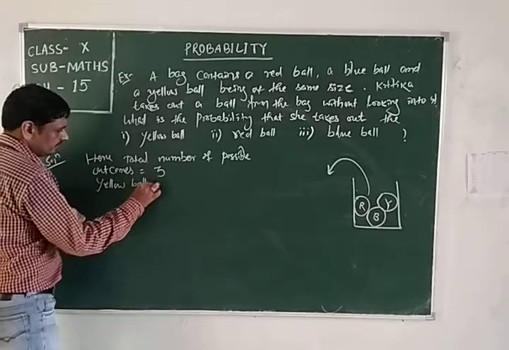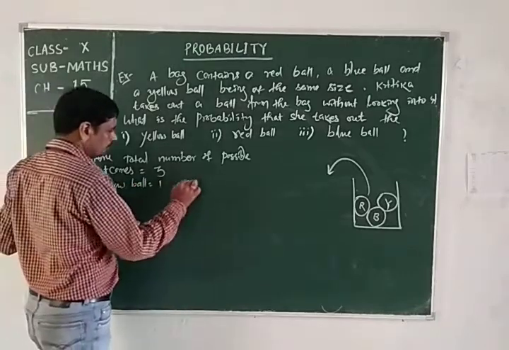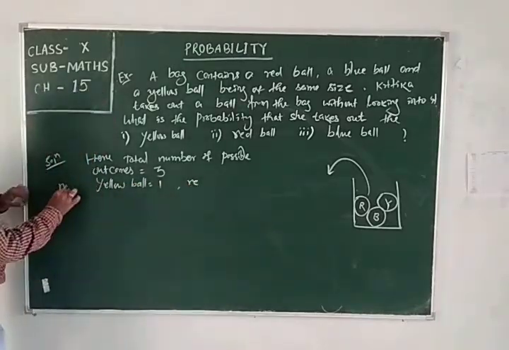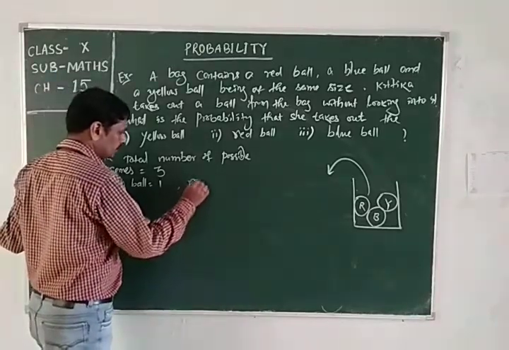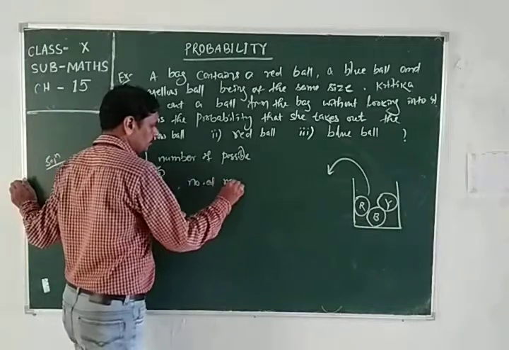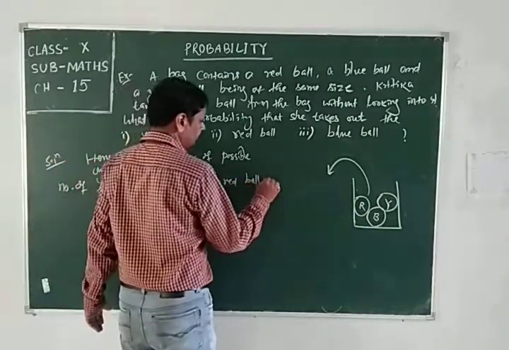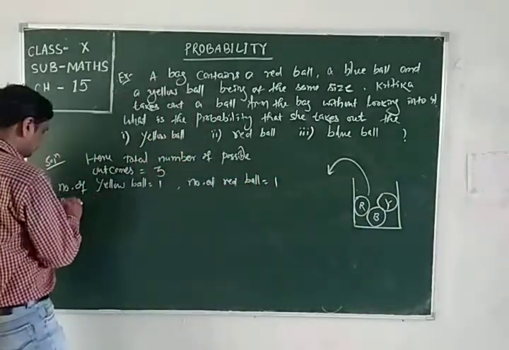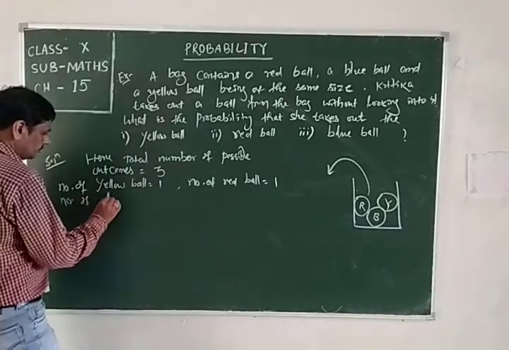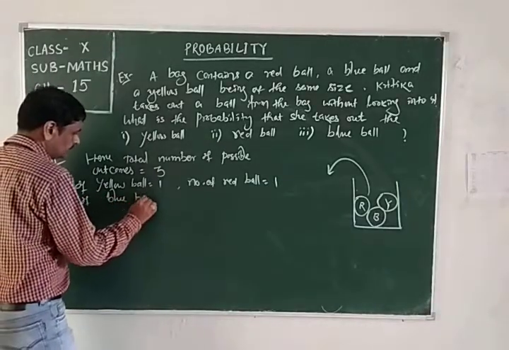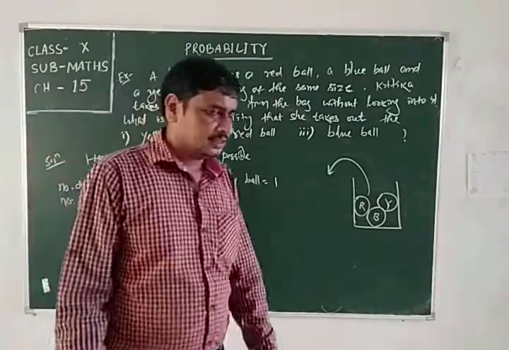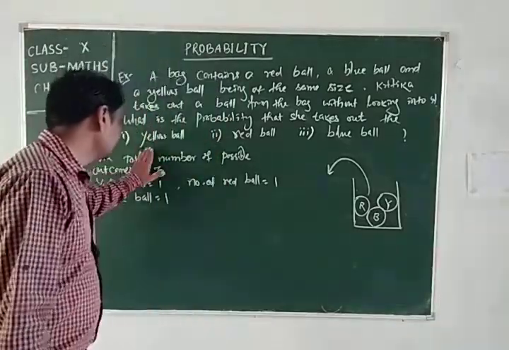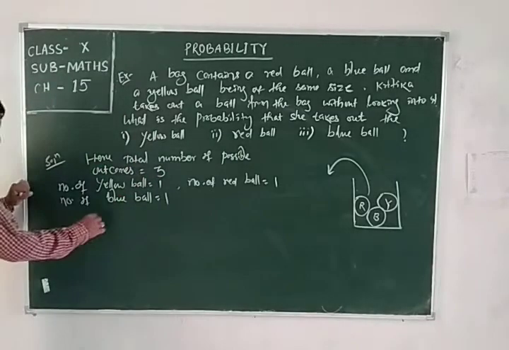Yellow ball present 1. Number of yellow ball, that is number of red ball is 1 and number of blue ball is also equal to 1. Now we have to find the probability of getting yellow ball.